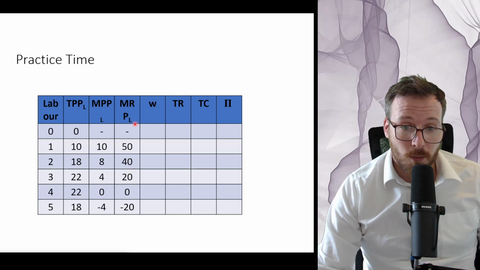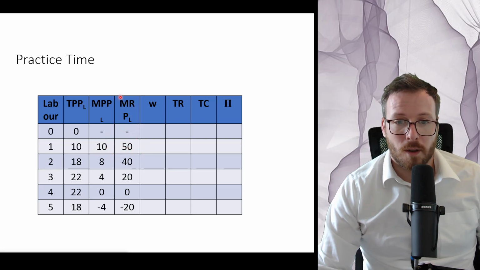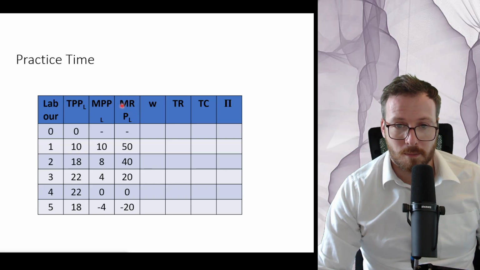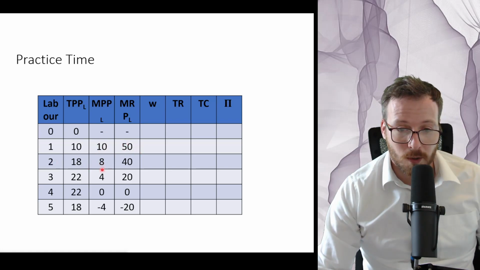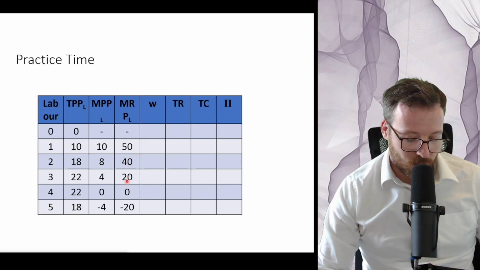So this is the extra money received per extra employee that we add. So when we added our first employee, we're clearly selling these coffees for $5, right? So our marginal revenue product, our revenue from adding one extra person, marginal, is going to be 50 here because we've sold 10 cups of coffee. In the next case, when we had our second worker, we've added 8 cups, which we sell for 40, and then 4 cups, which we sell for 20. So the revenue that we're getting each time we add a person is reducing slowly.